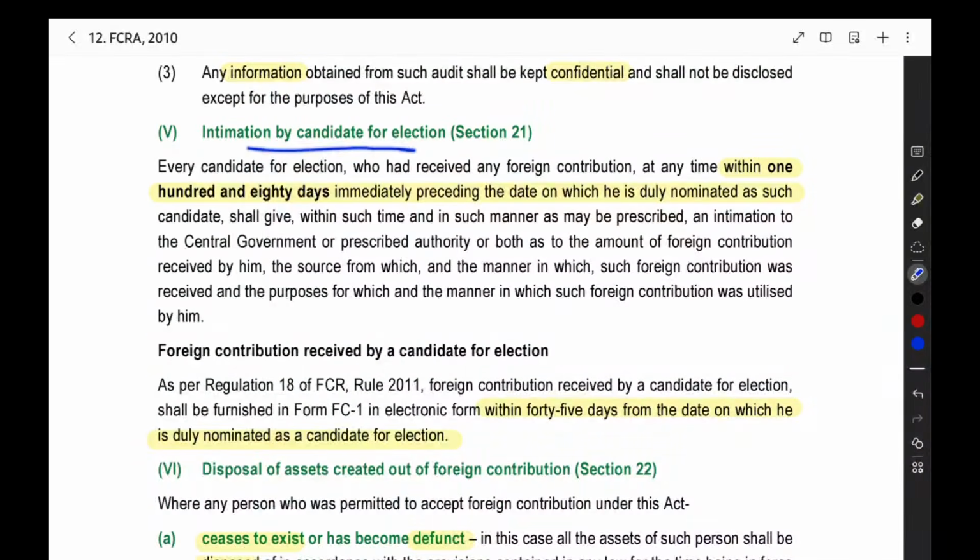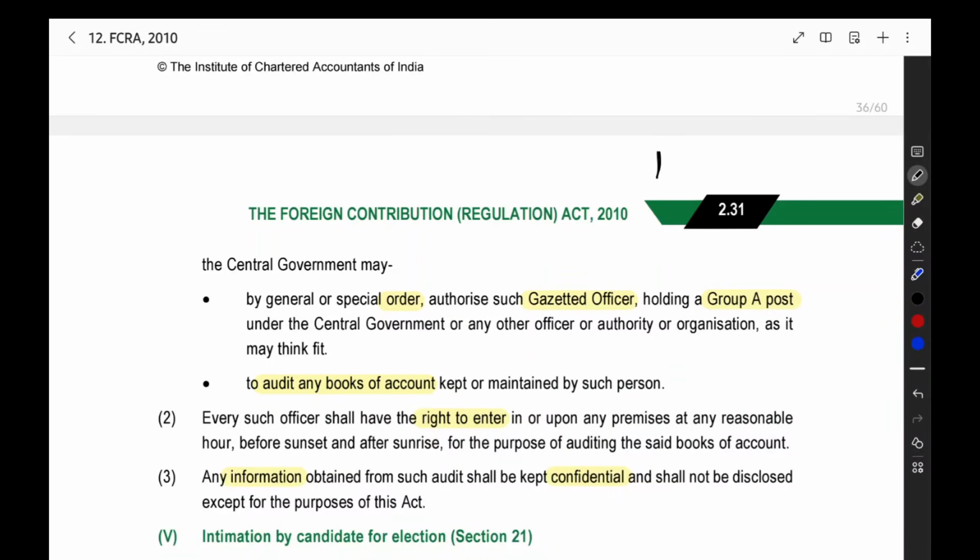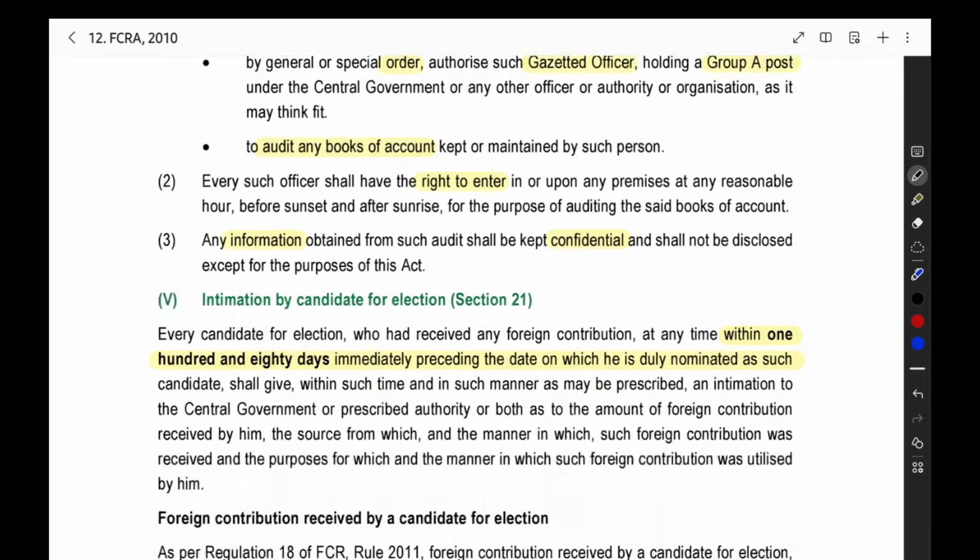Then, intimation by candidate for election. When you are a candidate standing for an election, you have to give a declaration of all the foreign contribution you have received within the 180 days immediately preceding the date on which you are duly nominated as the candidate. So here we have the candidate for election. This is the nomination date, and the previous 180 days. In these days, whatever foreign contribution you receive, you have to give the information.